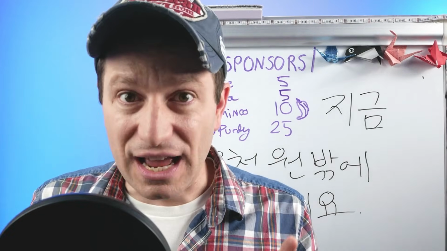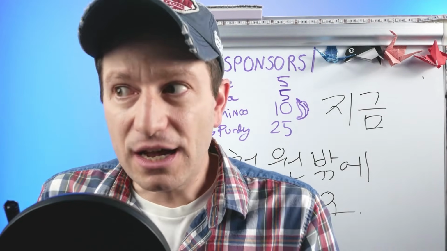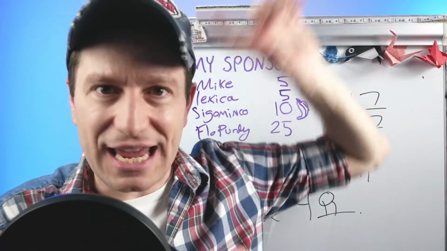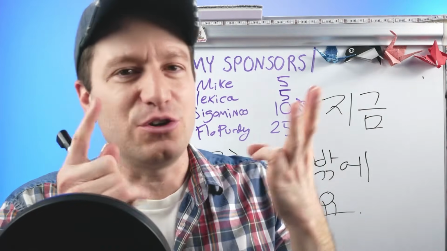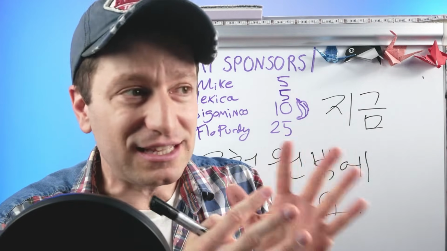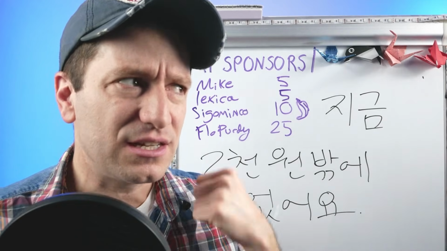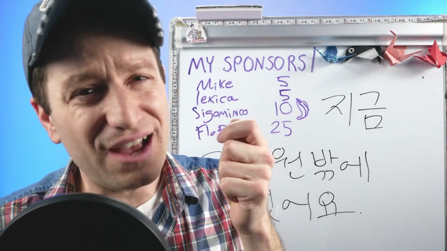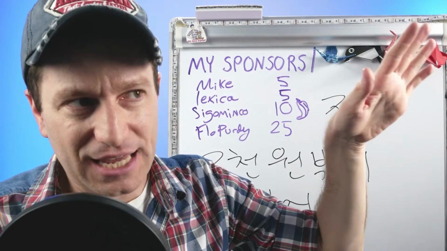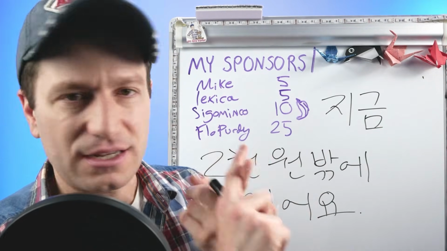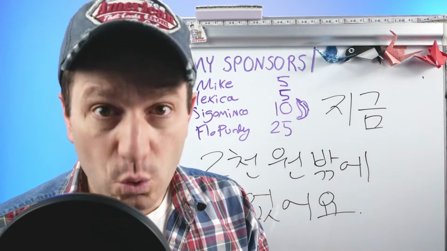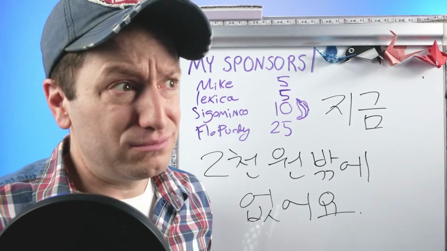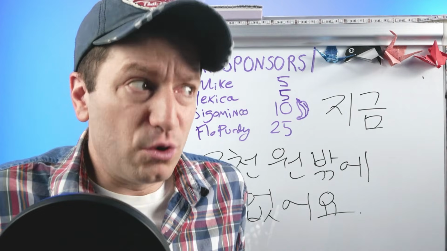But most of the time, 밖에 will be more natural because you actually want that emphasis most of the time when you're saying that you can't do something, or you don't have something, or you're not doing something, or someone didn't do something, anything like that. You actually want that nuance because you're not just saying, I only have 2001 right here. You're saying, man, all I have is 2001. Again, if it's not one of the cases where you can't use it, like a command or a suggestion, it will sound more natural to use 밖에. 지금 2,000원밖에 없어요. All I have right now is just 2001. I only have 2001.